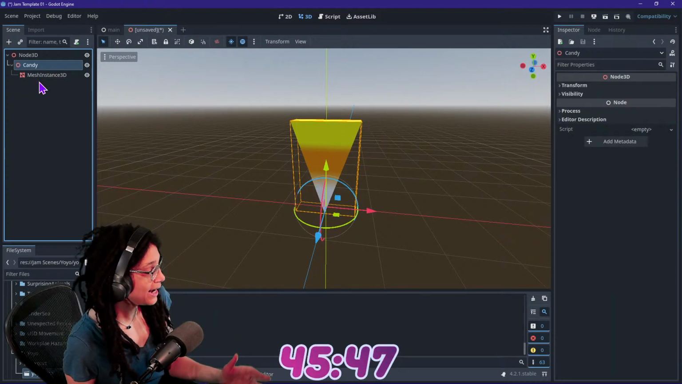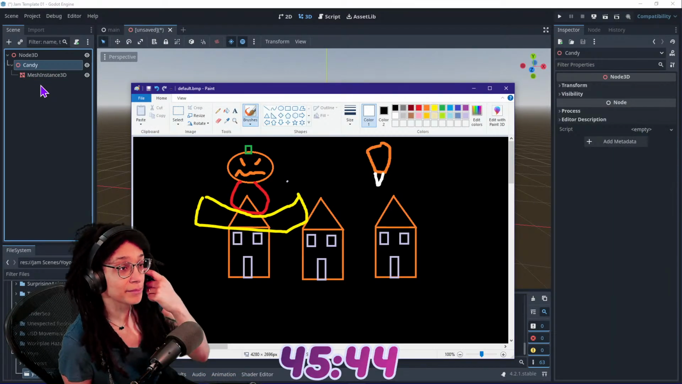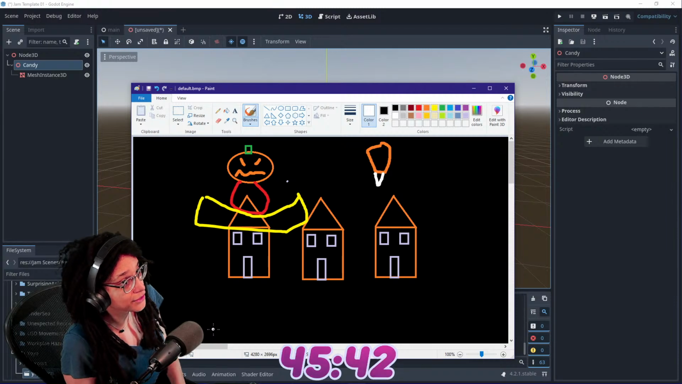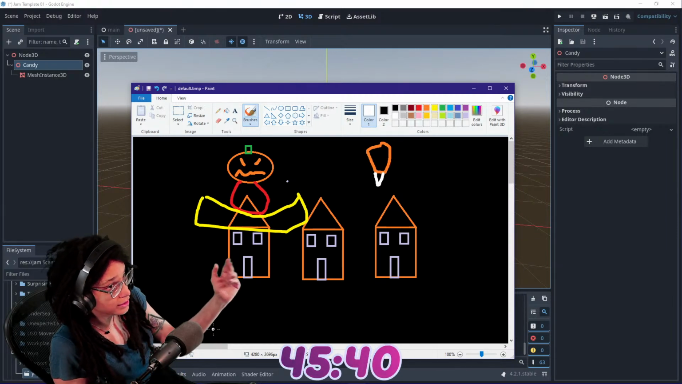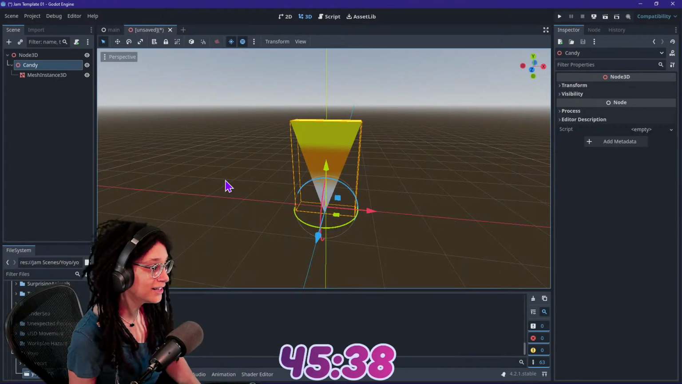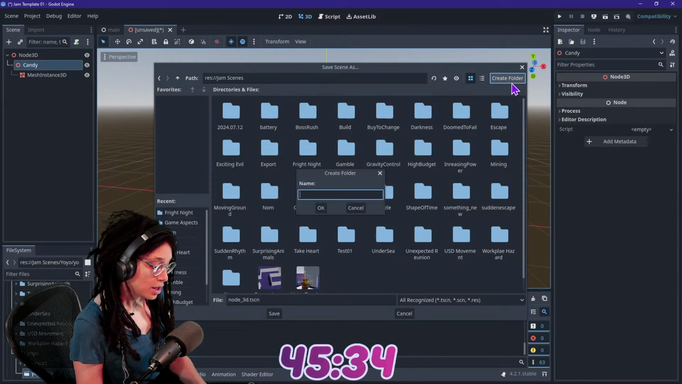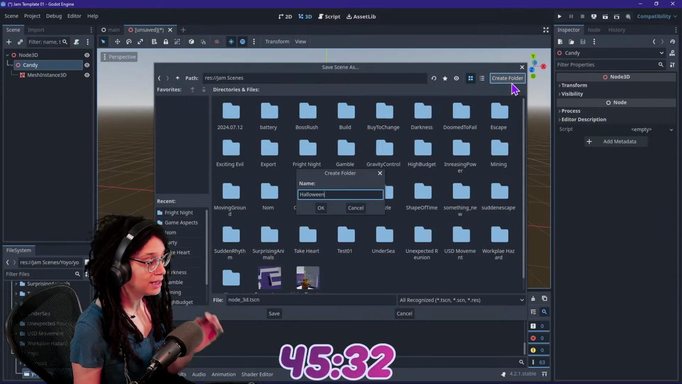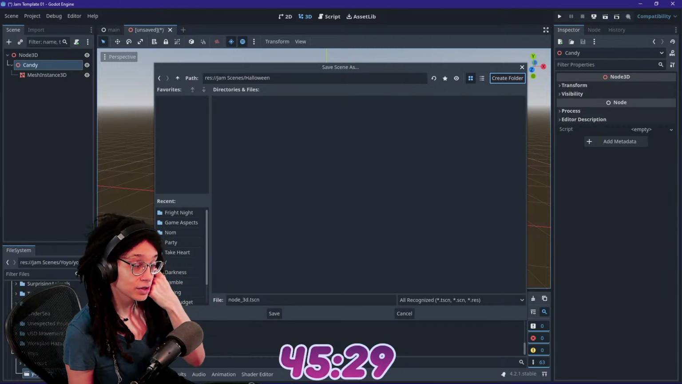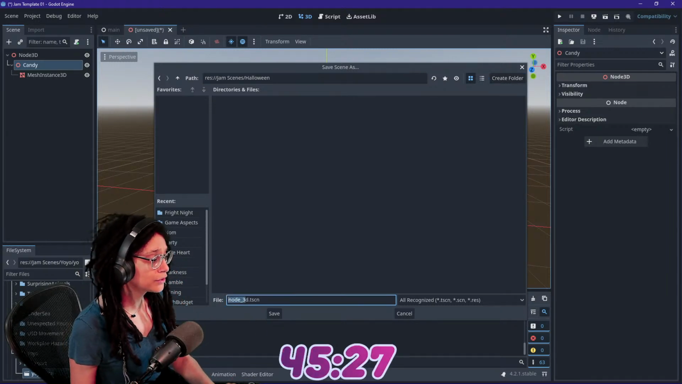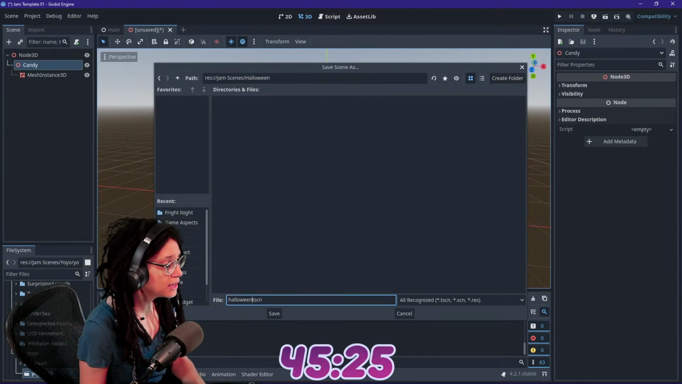I'm doing a 1-hour game. It's gonna be something. You're gonna be Jack-o'-lantern Santa delivering candy corns to houses. And I don't know how that's gonna turn out. Oh, I should do that. I gotta save my scene. Halloween is our topic today. That is our topic. So this is the Halloween scene.